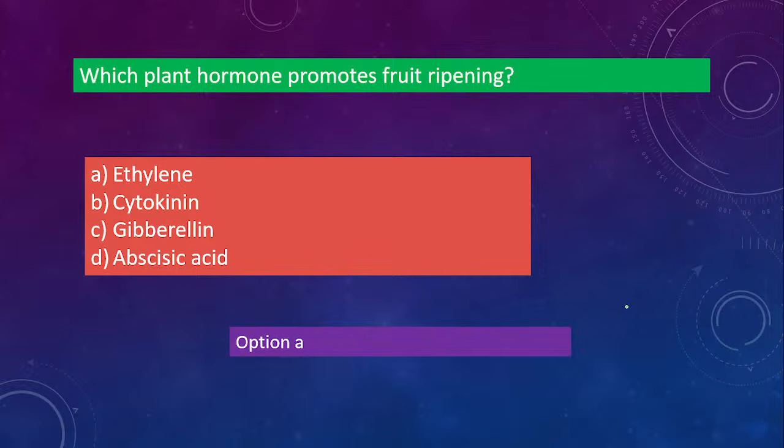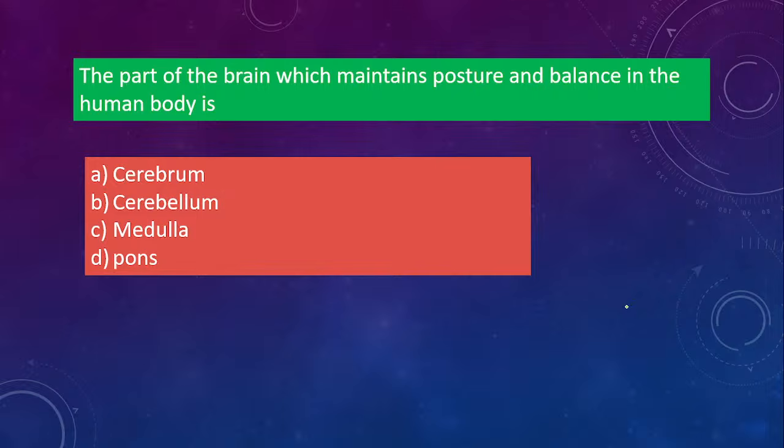Yes, option A. Next one. The part of the brain which maintains posture and balance in the human body is cerebrum, cerebellum, medulla, pons. We have already discussed. Now you tell me quickly. Okay, so cerebellum is the correct answer. Posture and balance is always cerebellum. Remember that way.